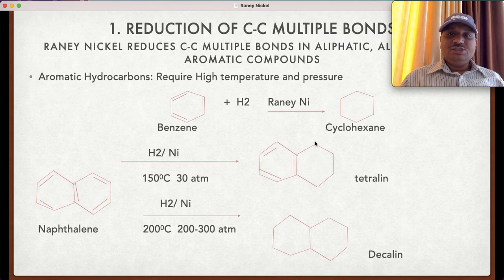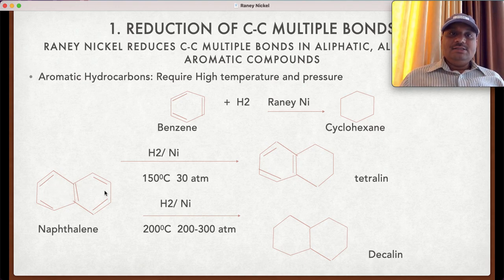There is the reduction of only one ring. While if the same is carried out at high temperature 200 degrees centigrade and pressure 200 to 300 atmospheric, we get decalin as the product. There is the complete reduction of both the rings.